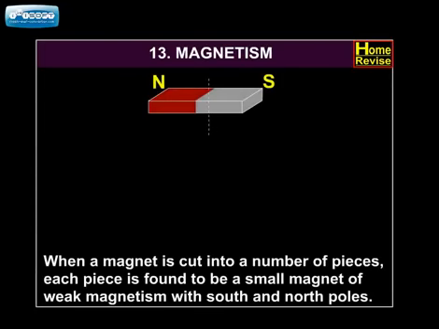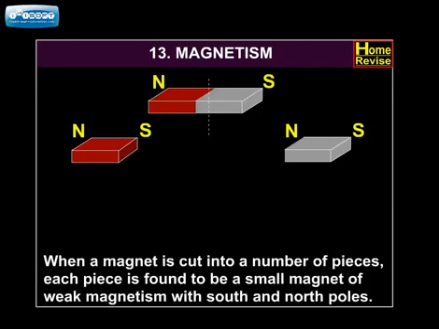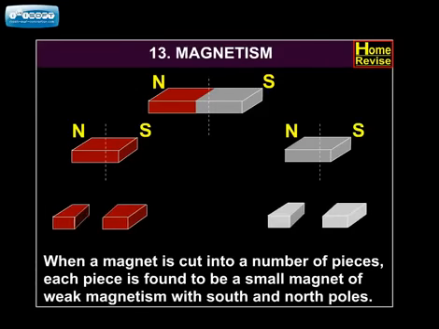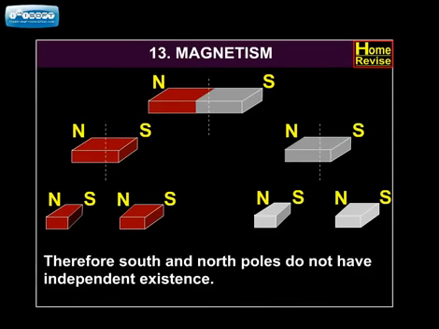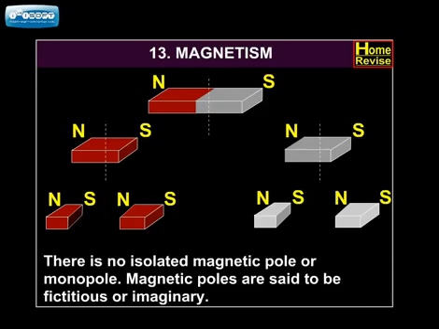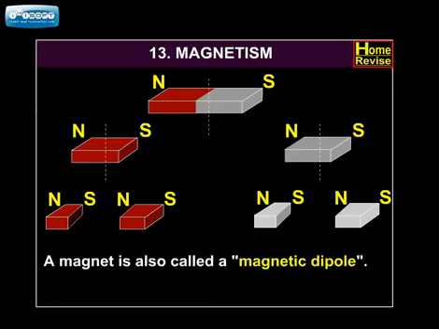When a magnet is cut into a number of pieces, each piece is found to be a small magnet of weak magnetism with south and north poles. Therefore, south and north poles do not have independent existence. There is no isolated magnetic pole or monopole. Magnetic poles are said to be fictitious or imaginary. A magnet is also called a magnetic dipole.